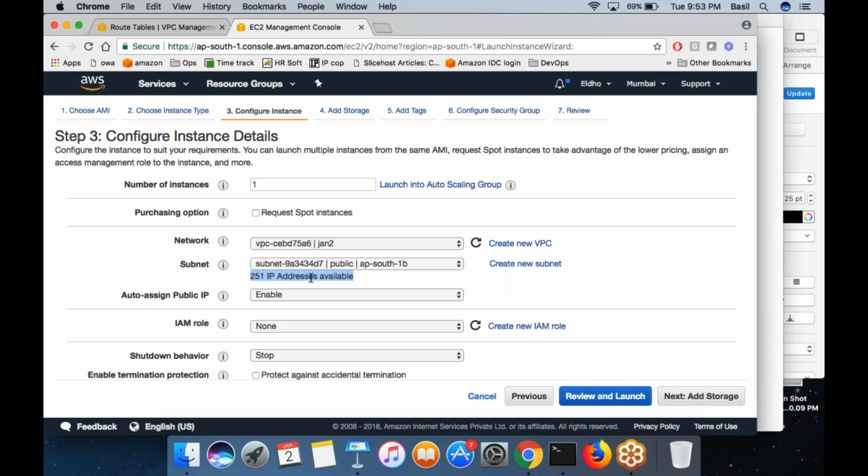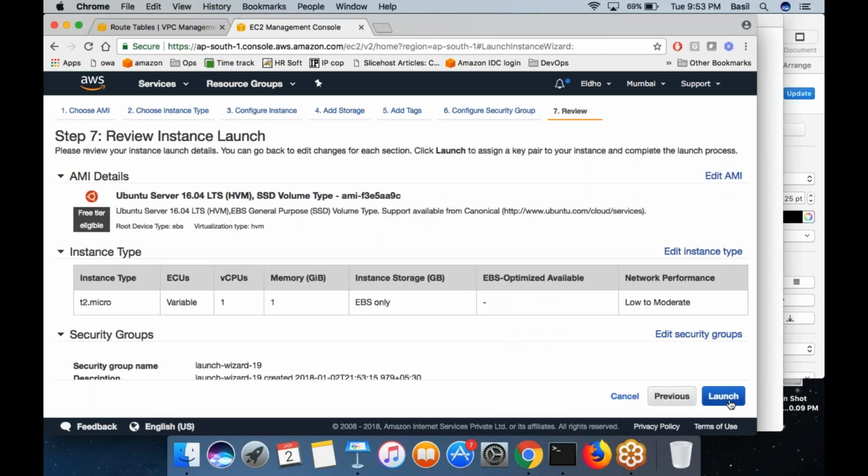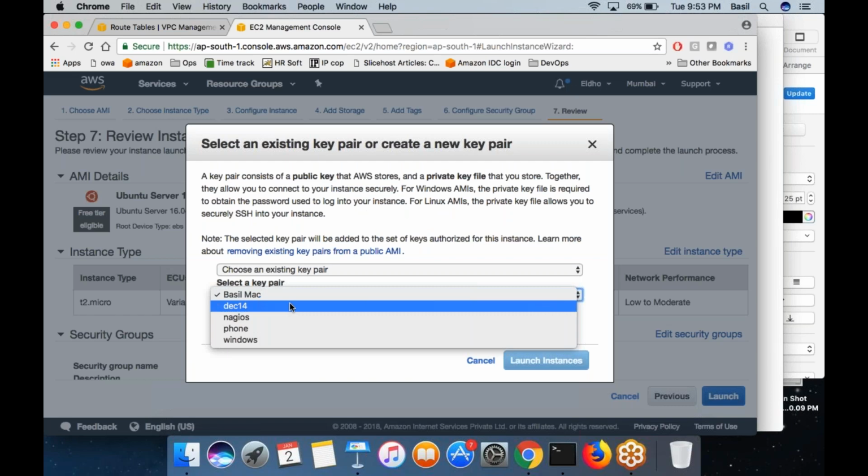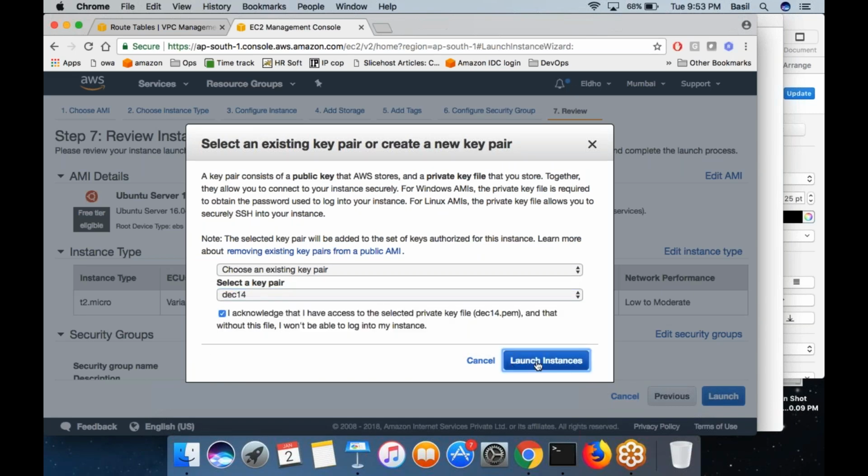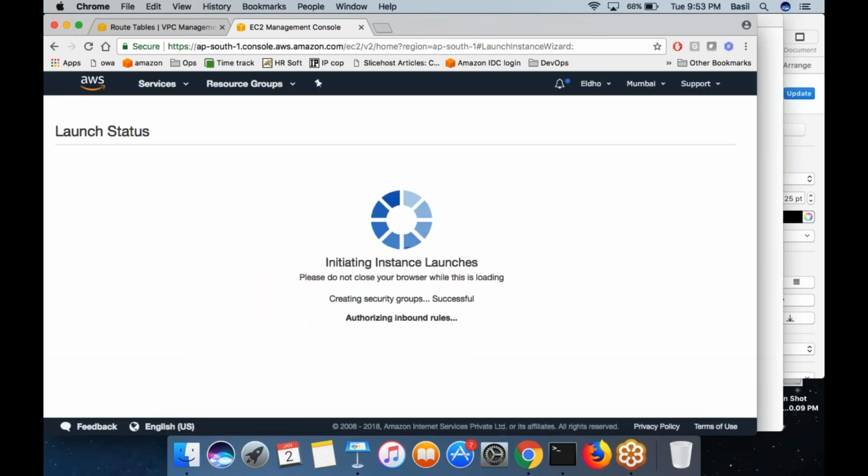10.10.2.0/24 is the subnet IP block. So the machine that I am going to create will get an IP from that block. Click on review and launch. Click on the launch button over here, right? Then click on launch instance. The machine will get launched.